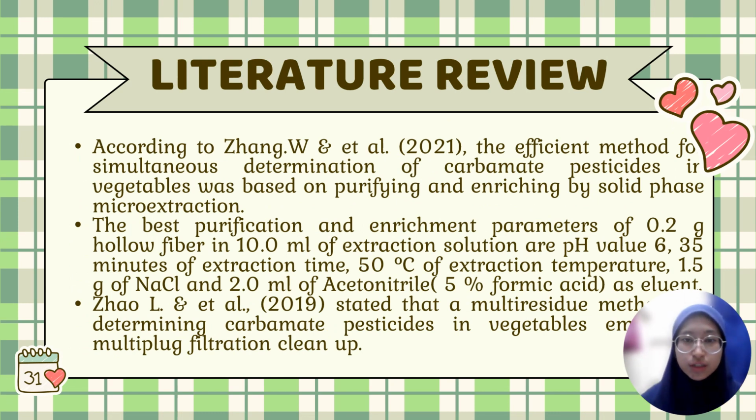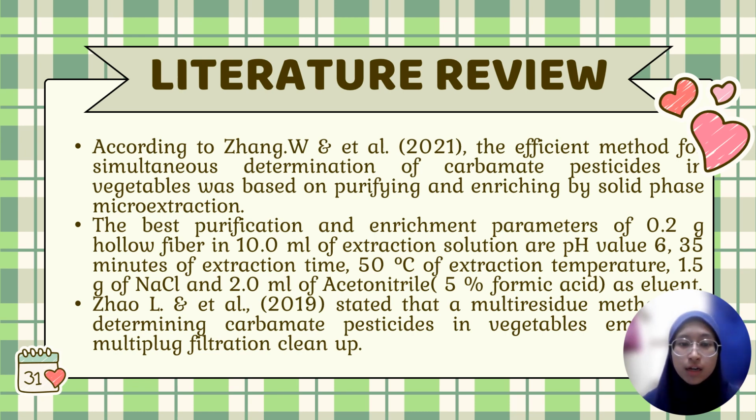Based on an article from 2021, the efficient method for simultaneous determination of carbamate pesticides in vegetables was based on purifying and enriching by solid phase microextraction, or SPME. The best purification and enrichment parameters are 0.2 gram of hollow fiber in 10 ml of extraction solution, a pH value of 6, 35 minutes of extraction time, 50 degrees Celsius extraction temperature, 1.5 gram of NaCl, and 2 ml of acetonitrile containing 5% formic acid as eluent.